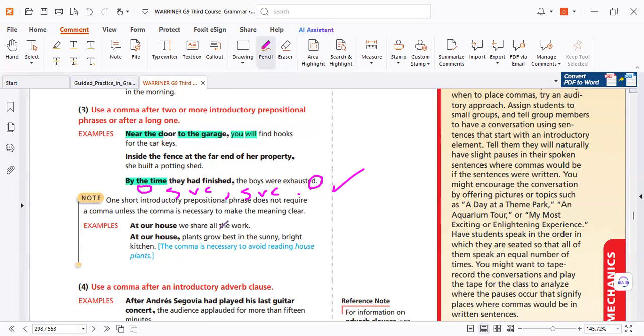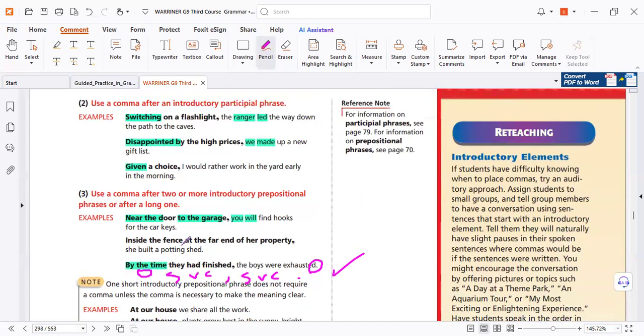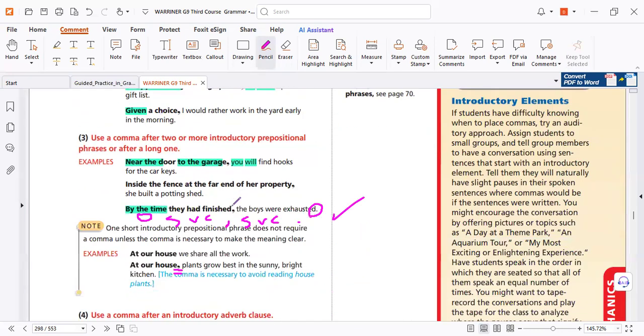Many writers say that sometimes we can delete the comma after the prepositional phrase. So it's an exception. If this phrase does not confuse the reader about the subject, sometimes we can use a comma or not.